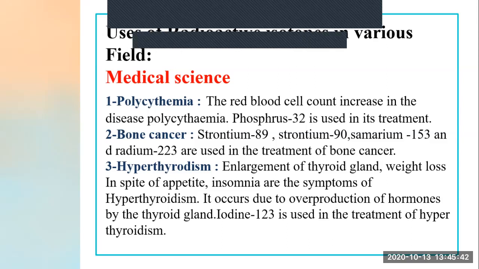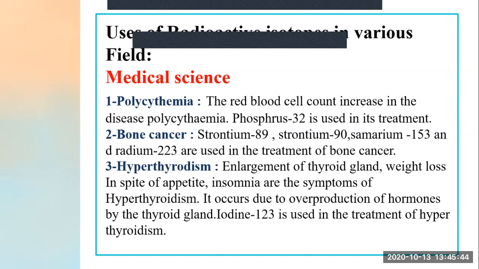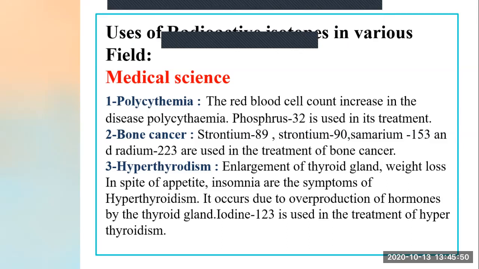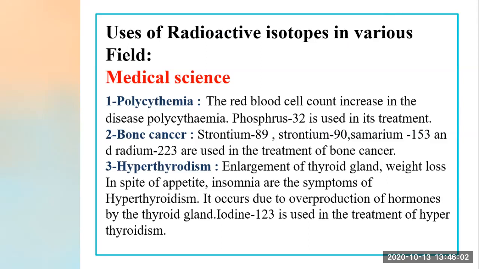The red blood cell count increases in the disease polycythemia. The count of red blood cells increases tremendously in our body. That disease is nothing but polycythemia.